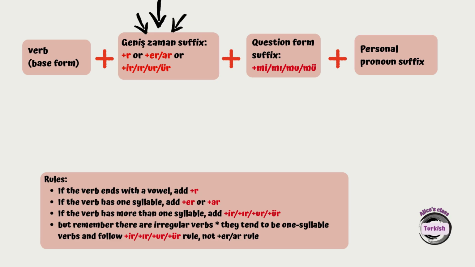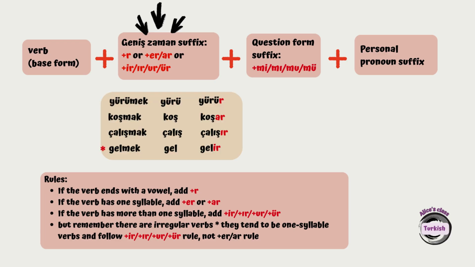But remember, there are also some irregular verbs. They tend to be one syllable verbs and follow the ir, ur, ür rule, not the ar rule. So let's take a look at these examples. Let's practice this a bit. So we have these verbs: yürümek, to walk; koşmak, to run; çalışmak, to work; gelmek is to come. So we get rid of mek. So we have yürü, koş, çalış, gel.